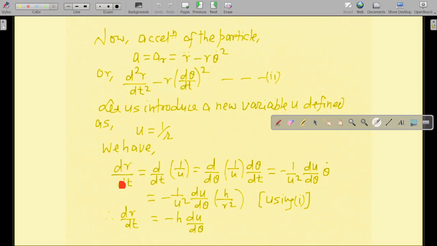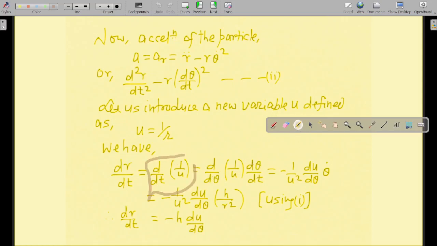Now dr by dt, how will it be written? d by dt of 1 by u, since u equal to 1 by r, so r will be substituted by 1 by u. So d by dt of 1 by u, then this dt will remain as it is, and d by d theta, so that d theta and d theta go, and this d by dt will be obtained as it is. So this particular quantity is equal to this particular quantity. I don't think there is any need to explain this, because this d theta and d theta will go.